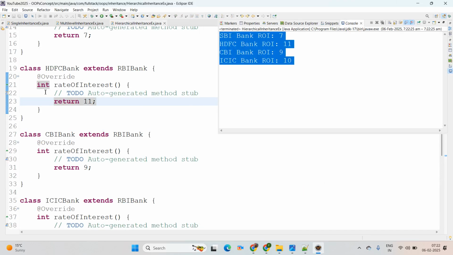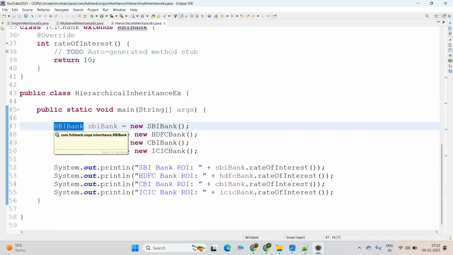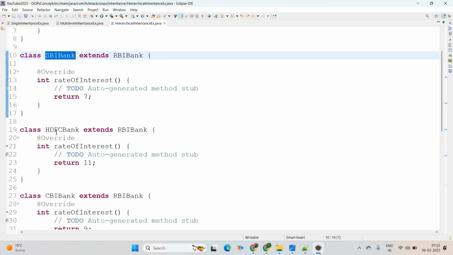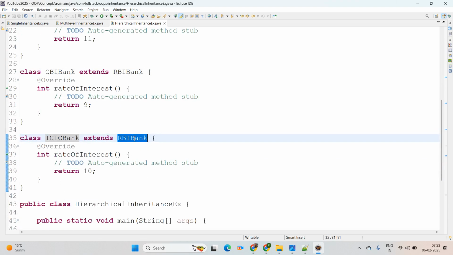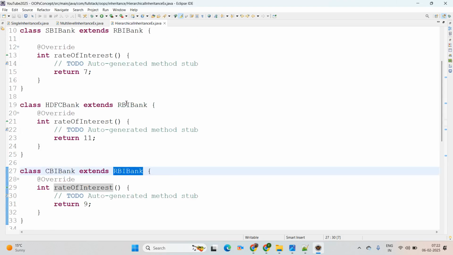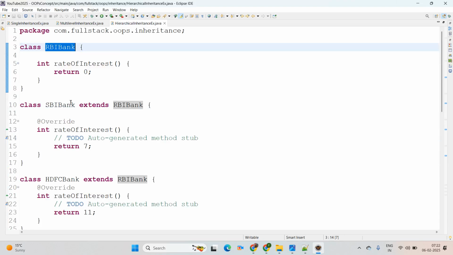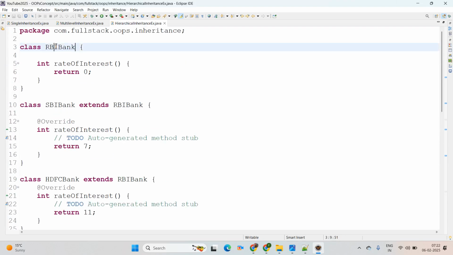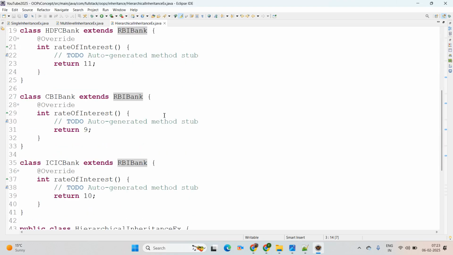Perfect. See on screen. Here if you want to create SBI only, you can go ahead in such a way. But why am I giving this RBI bank here? Because I want to say those are the children, it means those are the leaf. It always extends the property from the root. It means RBI bank always extends the property from the root. RBI bank is the root, and all the others are leaf nodes. That's called hierarchical inheritance, and this is the best example for hierarchical inheritance.